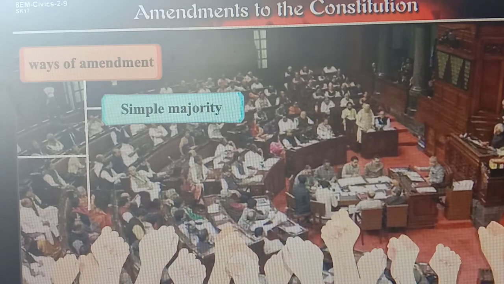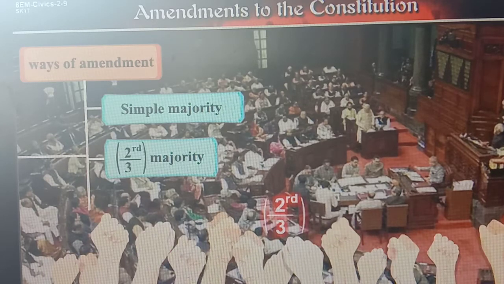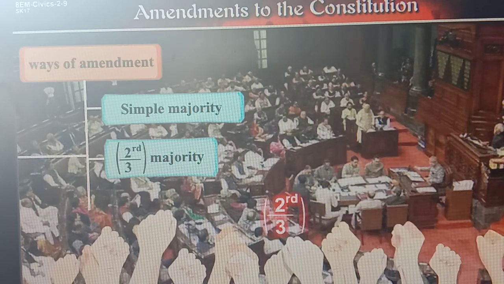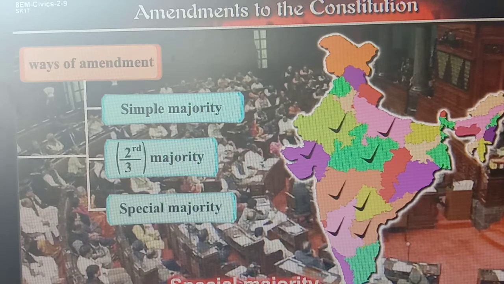Second, some provisions require special majority. Special majority means two-third majority. Two-third members have to support these amendments. And third, a few other provisions are amended by special majority plus consent from more than half of the constituent states. So, they have to get the special majority from the MPs, as well as get the permission from more than half of the constituent states.